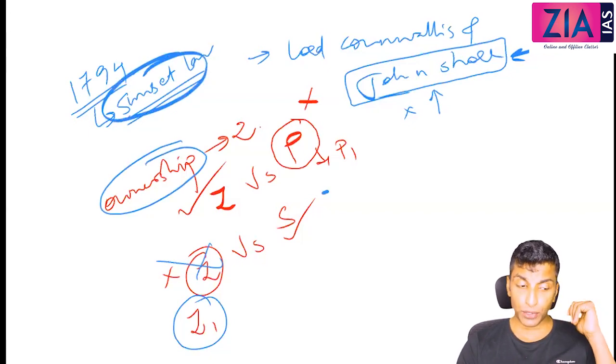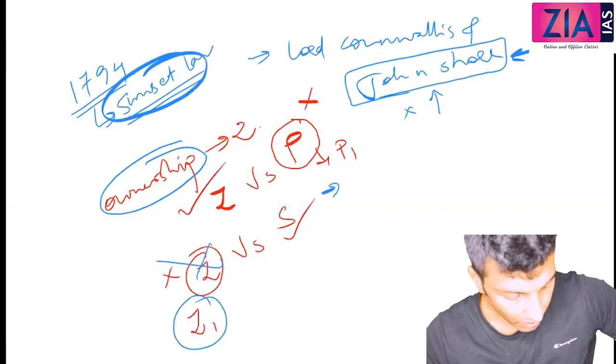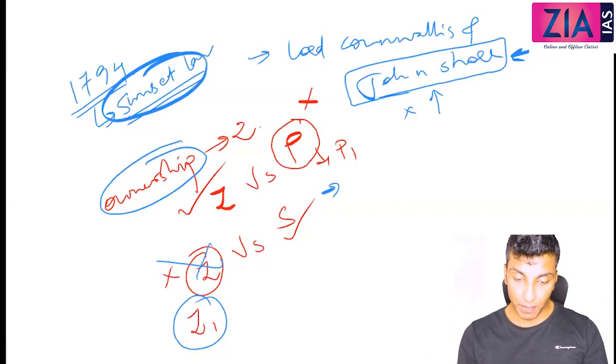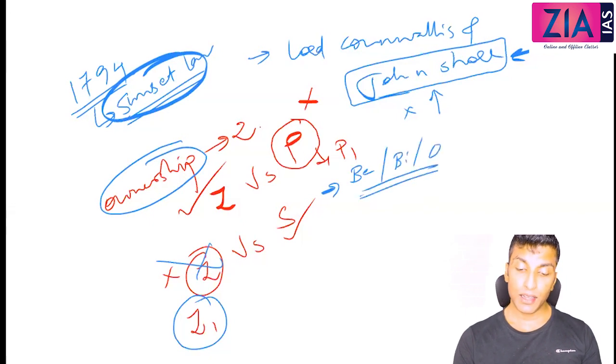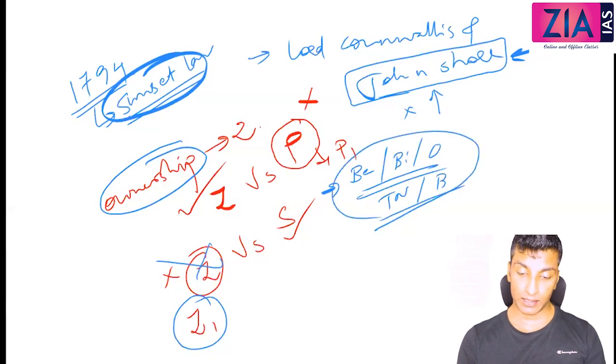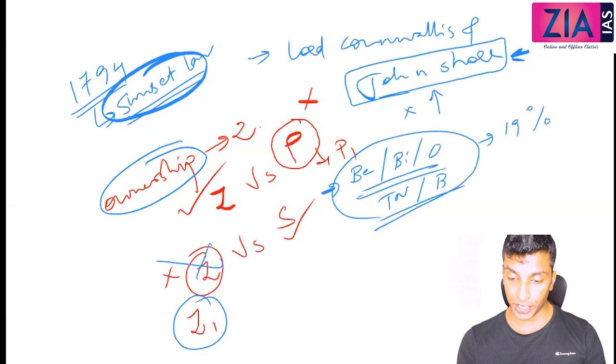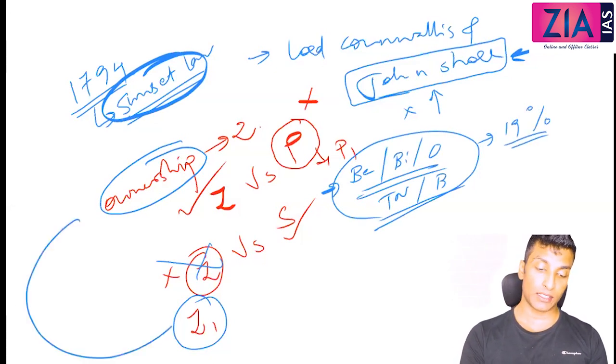Now where was it introduced? It was introduced in Bengal, Bihar, Orissa, that region, and also parts of Tamil Nadu and some parts of Benares. And it comprised around 19% of British India. Not the entire India, 19% of British India. For example, this is India.